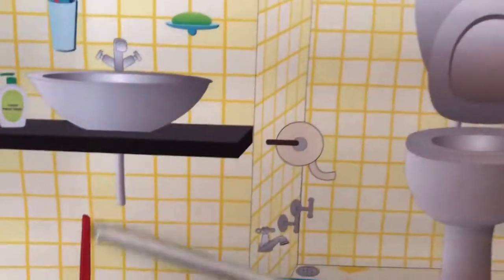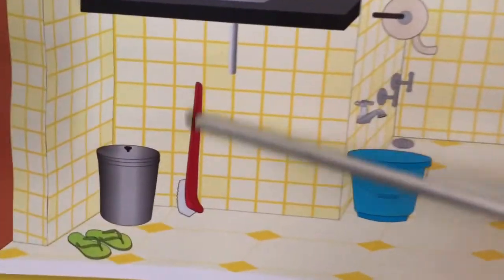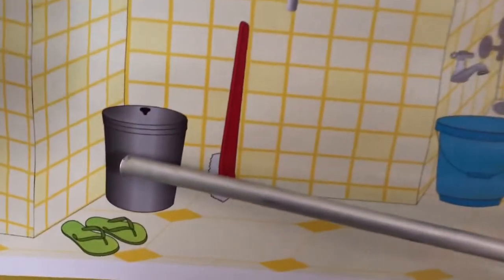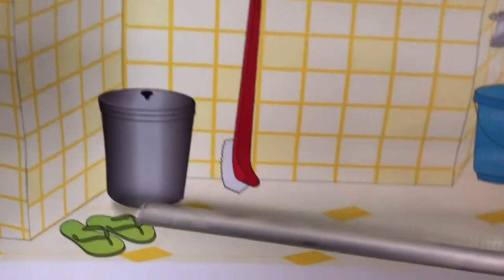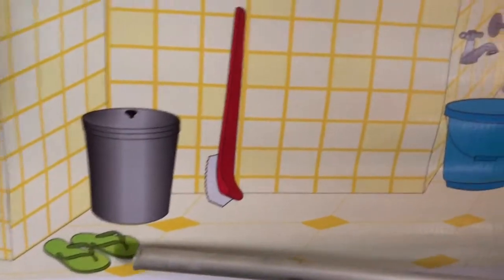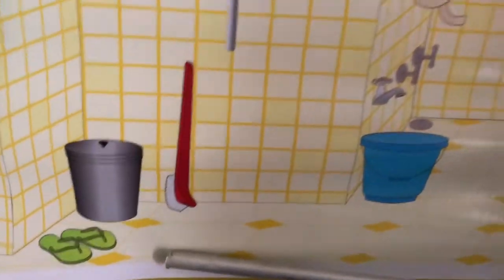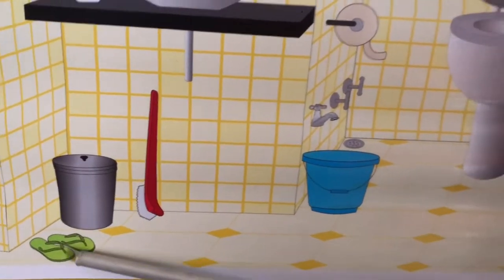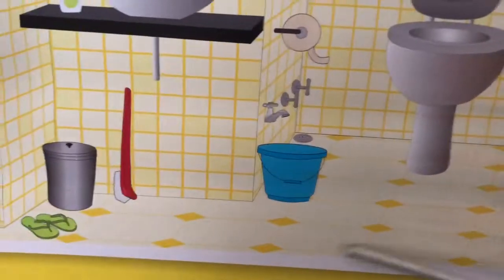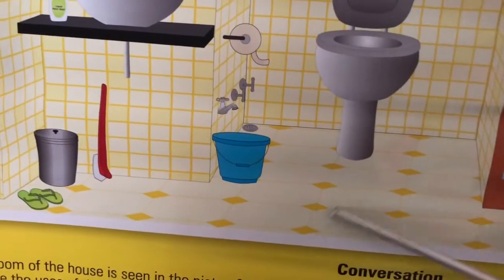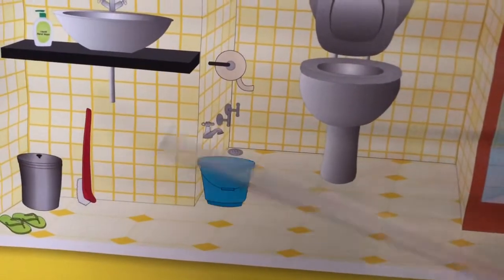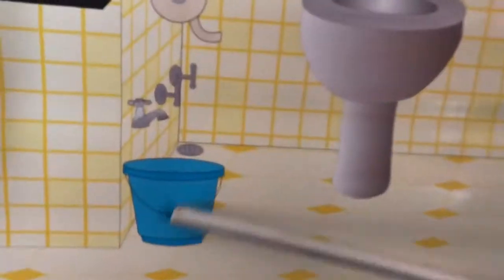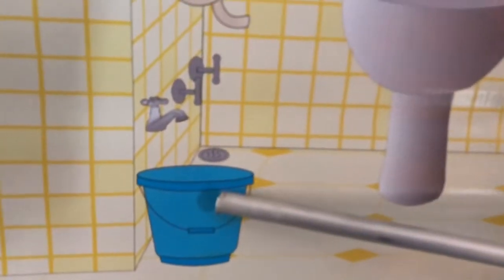After that, this is toilet cleaner. Okay. Now what is this? Dustbin. And what is this? Slippers. Whenever I go to the washroom, I always use these slippers. Okay. And when all the rubbish is here, we can put it in the dustbin so that my bathroom is always clean. Now what is this? Bucket. You can see this bucket in my bathroom.